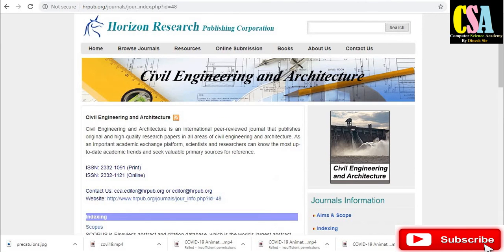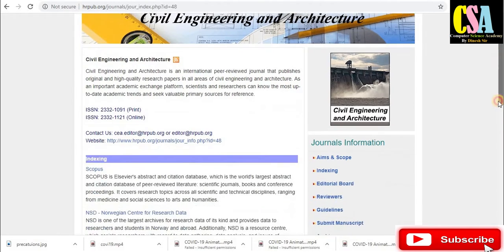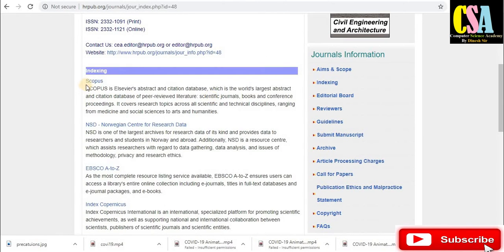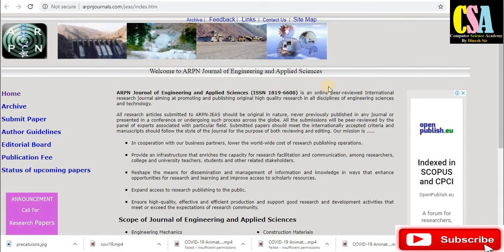Next one is the Horizon Research Publication, especially dedicated to civil engineering and architecture engineering. Those who belong to civil engineering and architecture engineering can publish their papers, and it is also indexed in Scopus and EBSCO, very renowned indexings.